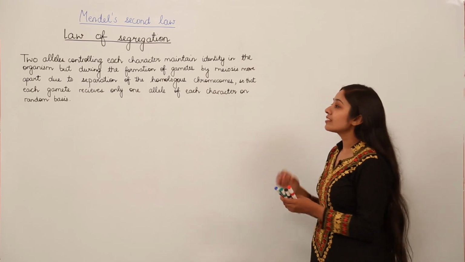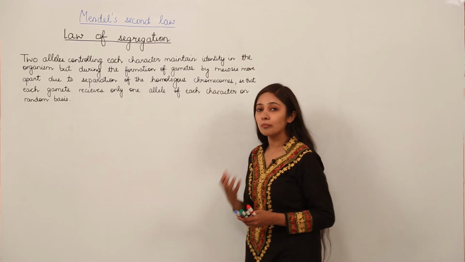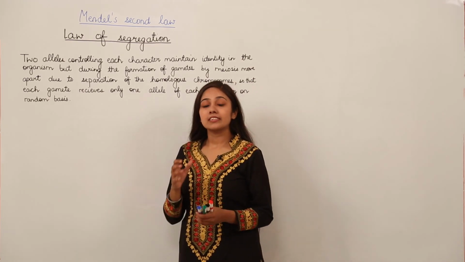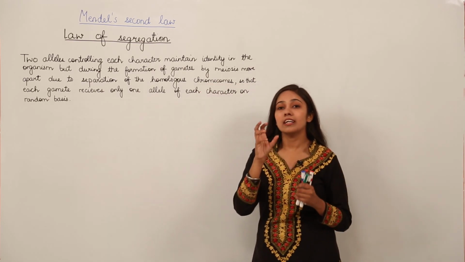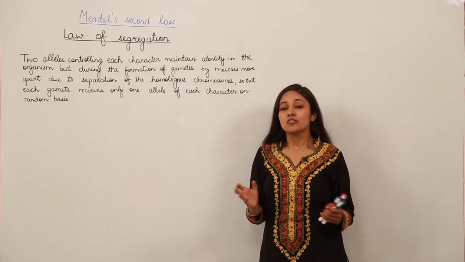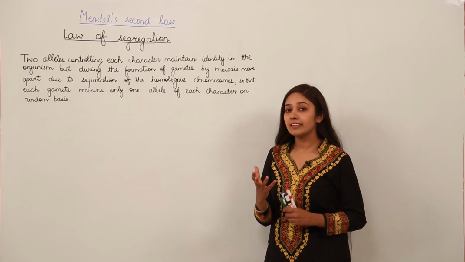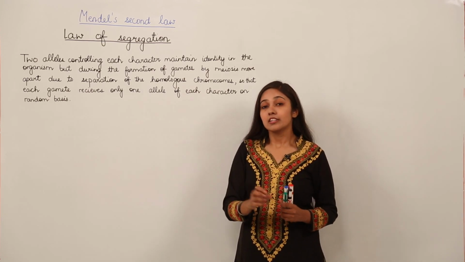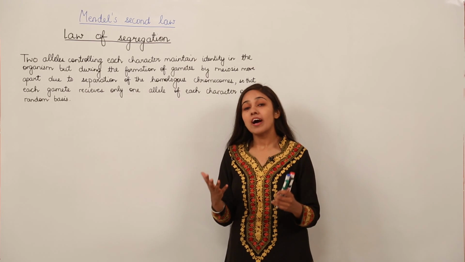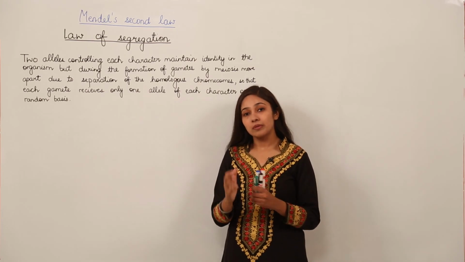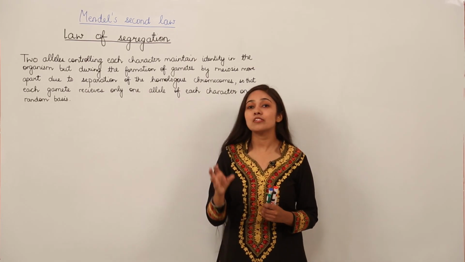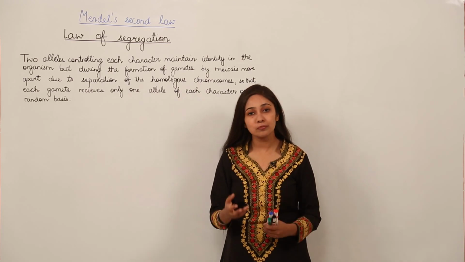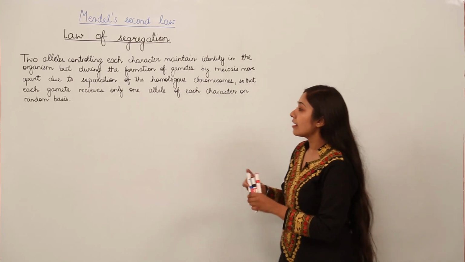Let me first recall, when we were studying the law of dominance, we discussed that only the dominant allele is going to express. So if we have the dominant character as the tall pea plant, the progeny will be tall. Why? Because the dominant allele expresses itself and the recessive, in the presence of the dominant allele, is not going to express. How have we come to this conclusion?